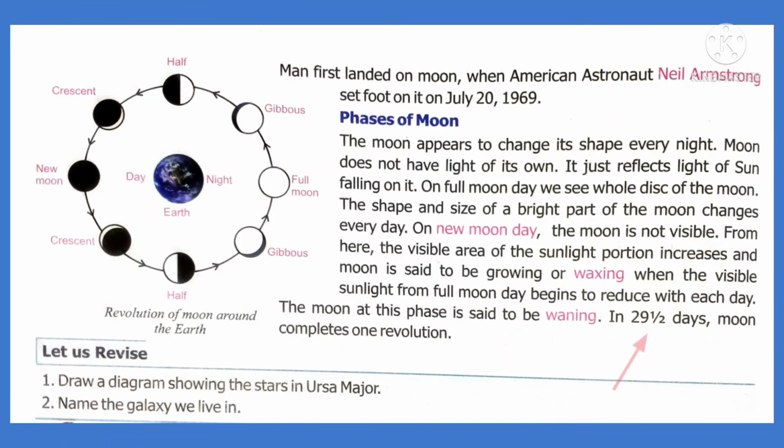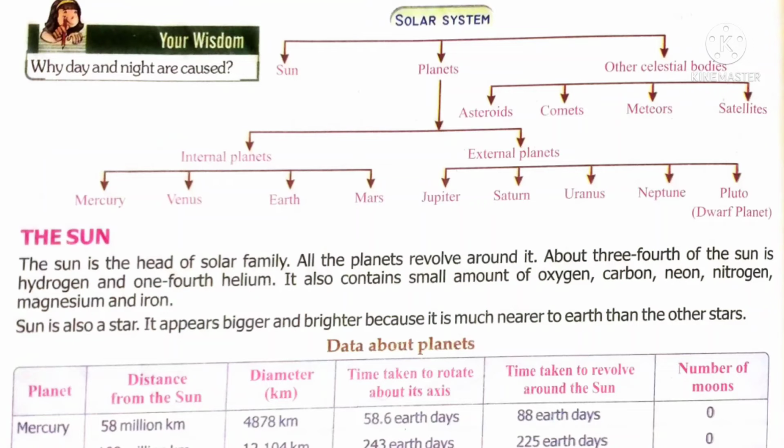This is the flow chart of our galaxy, that is Agastya. Here it consists of the sun, planets and other celestial bodies. These all things are called celestial bodies. And what are called internal planets? The first 4 planets are called internal planets. They are Mercury, Venus, Earth, Mars. The rest are called external planets, like Jupiter, Saturn, Uranus, Neptune, and Pluto, which is called a dwarf planet.